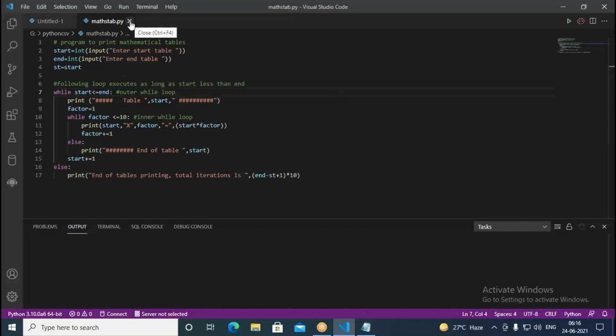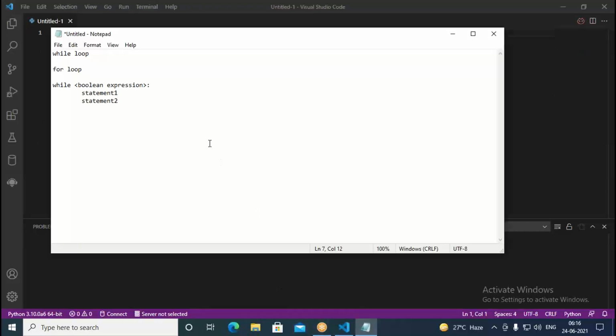Okay. So now what we discuss is the for loop. The for loop is used over collections. Suppose you have a list or a dictionary or a tuple or a set. To iterate over the given collection, we use a for loop, or it can iterate over a string of characters. In Python, a string is nothing but an array of characters. You can assume like that. So it contains a number of characters. If you want to iterate over characters in the string, you can use a for loop.